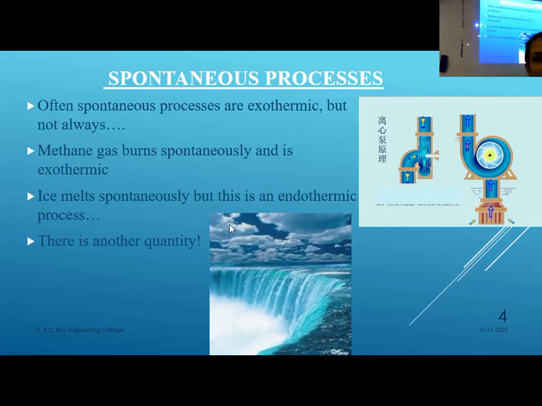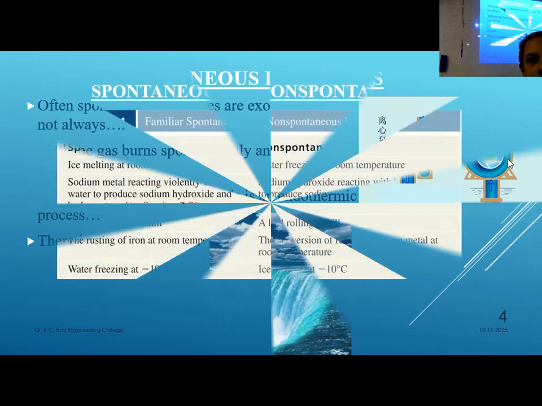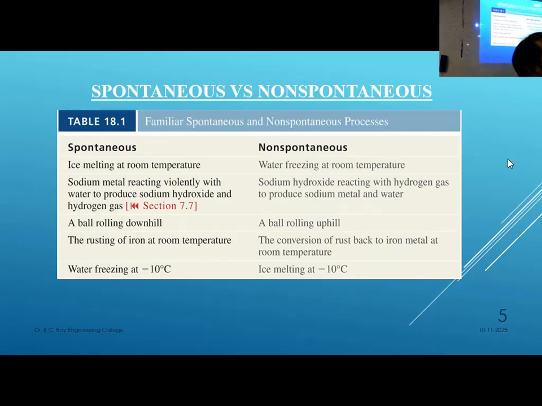Water freely flowing downwards is called a spontaneous process. The water coming down is a spontaneous process. But if you want to get the water back to the rooftop, you have to use a pump. This is a spontaneous process that happens by itself, but if you want to get it back, you have to apply certain energy. Freely, it will not go to the rooftop. So these types of processes can be divided into spontaneous and non-spontaneous. Spontaneous processes happen by themselves, but for non-spontaneous ones, you have to give some energy and make it go back to the earlier state.